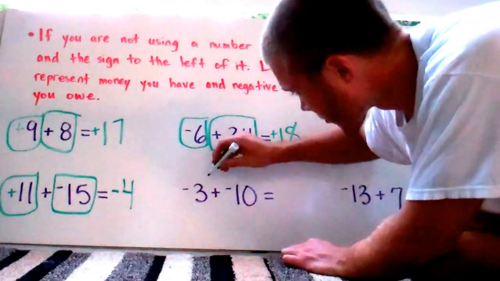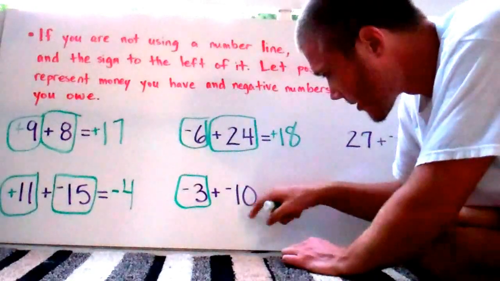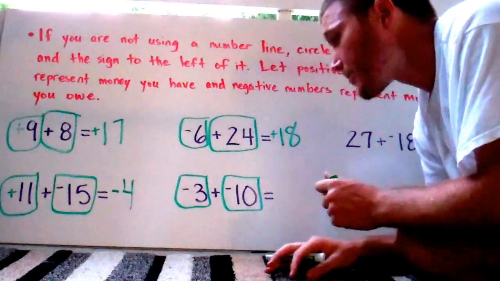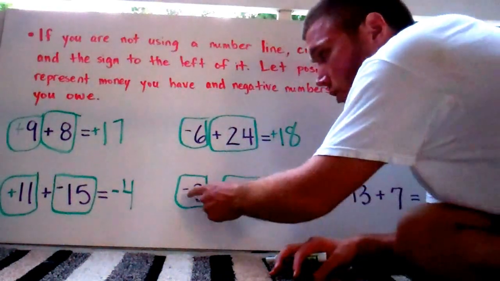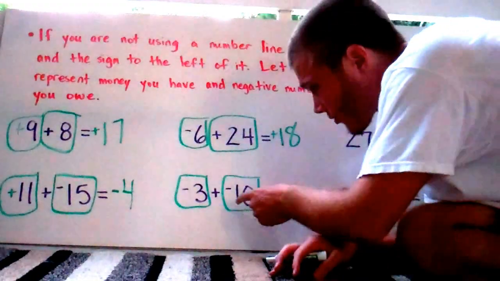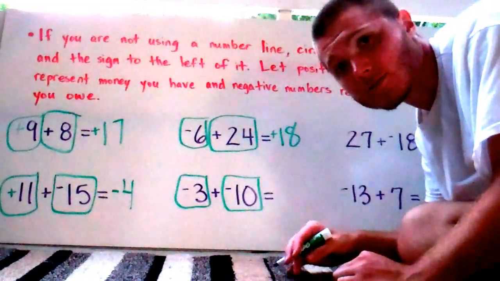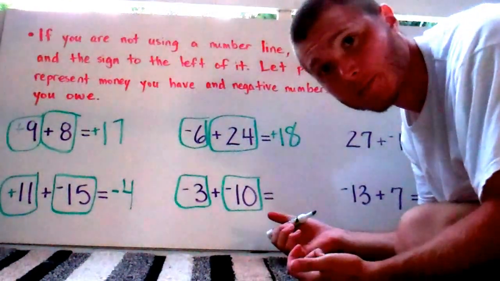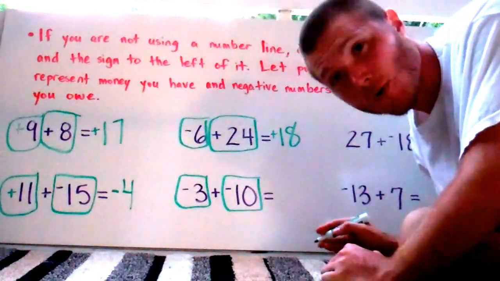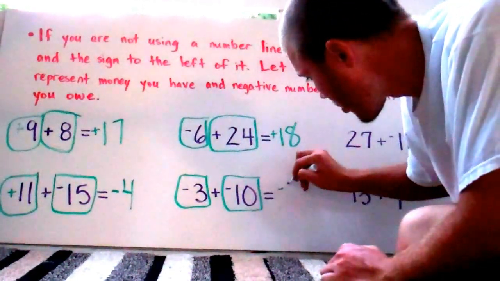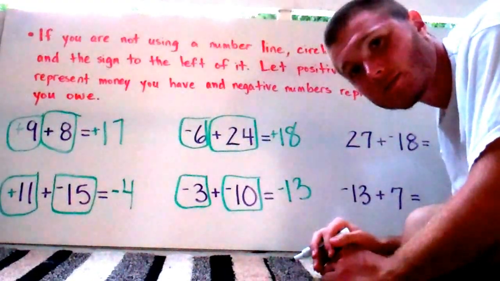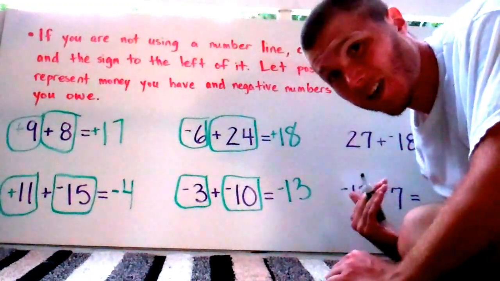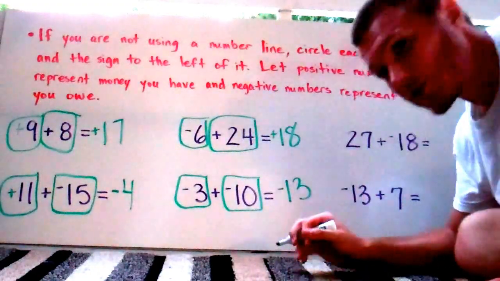Next one. -3. I'm going to circle the value and the sign in front of it. Same thing with this one. I'm going to circle the 10 and the sign that's right in front of it. You can only circle one sign, remember. Let's say you owe your mom $3, but you also owe your dad $10. Well, since you don't have any money, you only owe your parents money, you owe 3 and you owe 10. Total, you owe 13. So our answer is negative because you owe all that money. You have nothing. You only owe it. Last two.